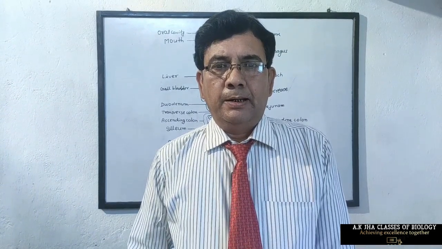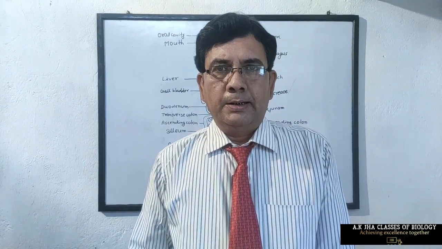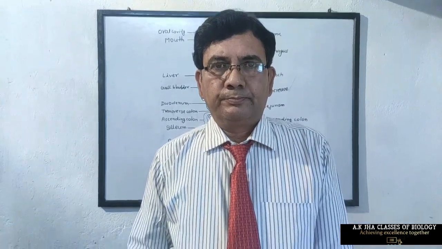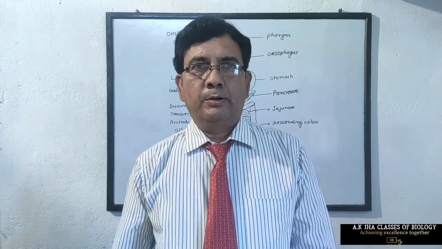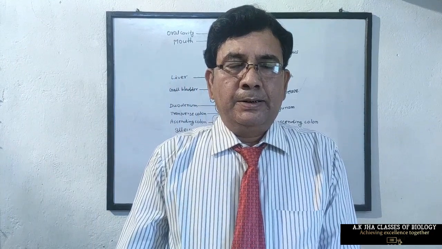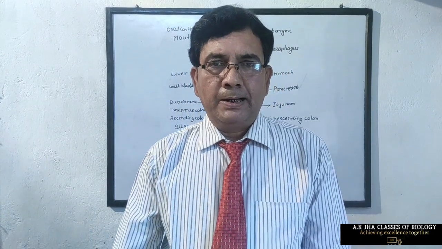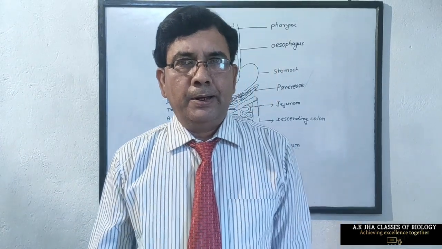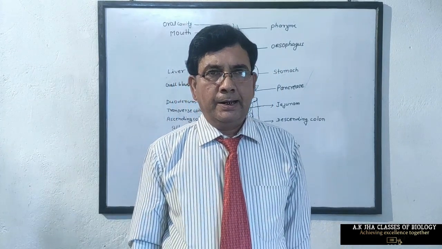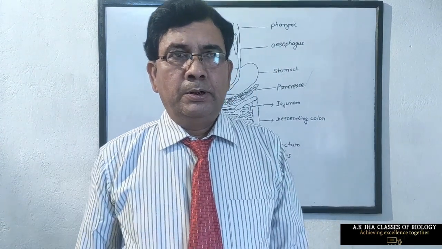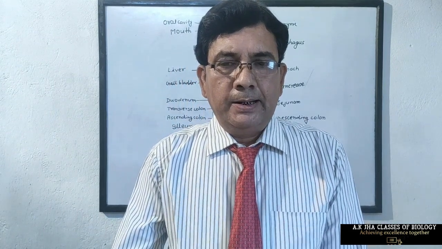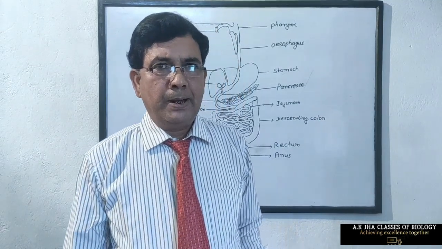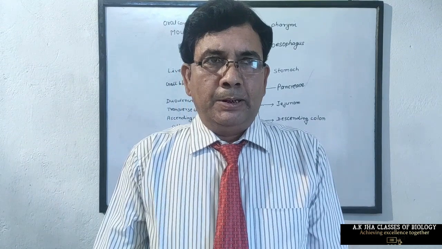Today I am going to explain about the heterotrophic mode of nutrition in human beings, which includes digestion of food. Human is an omnivorous animal. That means it takes food from plant sources and from animal sources. That means humans can eat the flesh of other animals and can take plants and plant products. So these complex organic foods need digestion. So I am going to explain the digestion of complex food in the human being.